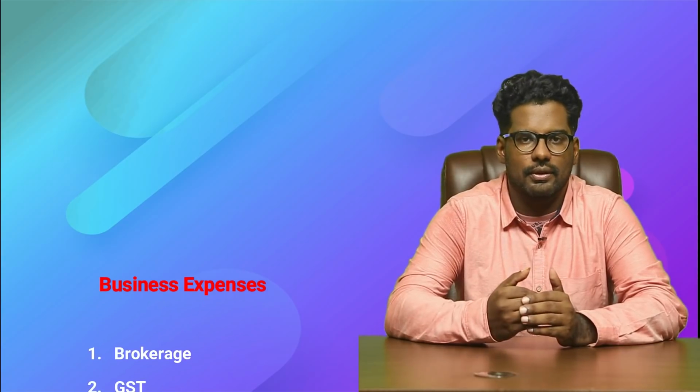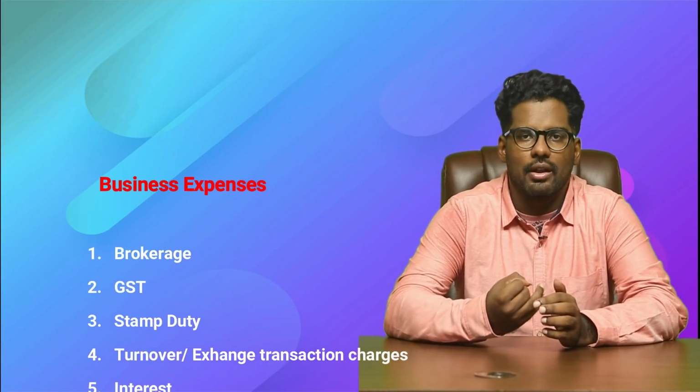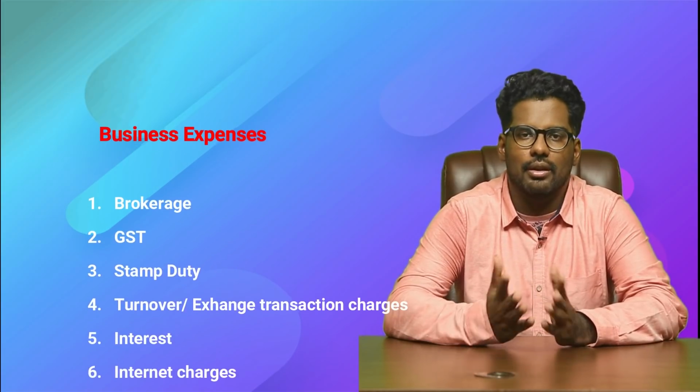Now that we have established F&O is business income in nature, for any business there will be certain expenses incurred in order to generate that business income. So typically as a trader, what all expenses can you claim, let us see that. We will start with the basic expenses which you will mandatorily incur, like brokerage, GST, stamp duty, turnover charges.